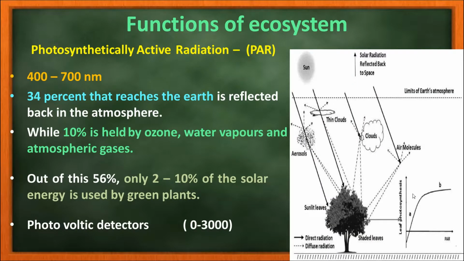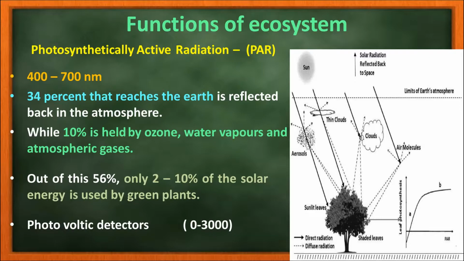What are the functions of ecosystem? Light is very essential. Primarily, the energy is transferred from the sun. Sun has a large amount of energy in the form of light and heat. The amount of light that is available for the photosynthetic plant is called photosynthetically active radiation. In short, we say PAR.